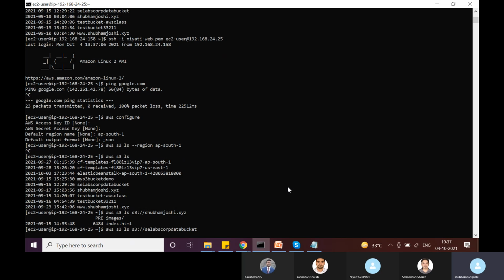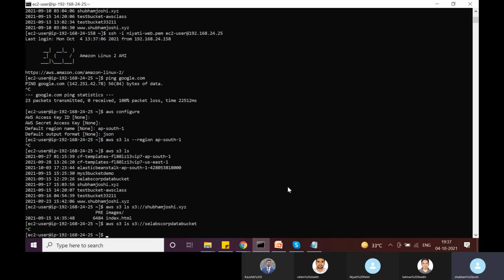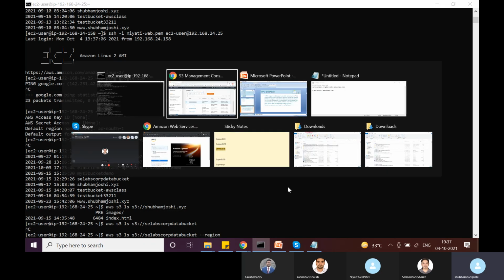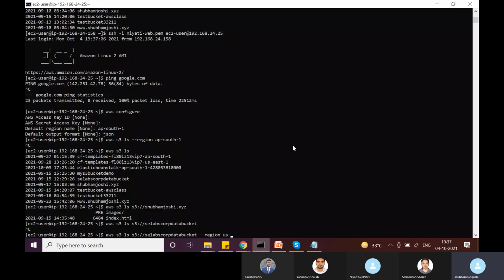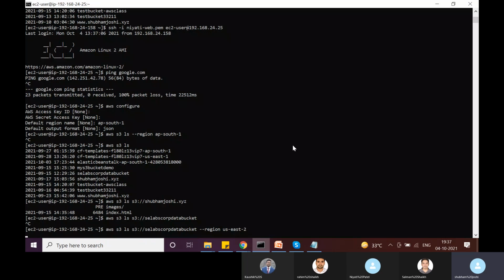Then you may say that this is not in Asia Pacific Mumbai, and in our configuration we have specified ap-south-1, so maybe that is why it is not working. But that is not the case. Even if I override that configuration and explicitly specify the region code for this bucket, which is us-east-2, it's still not going to work out, because that VPC endpoint is for Asia Pacific Mumbai. So we will only be able to access buckets in that specific region.